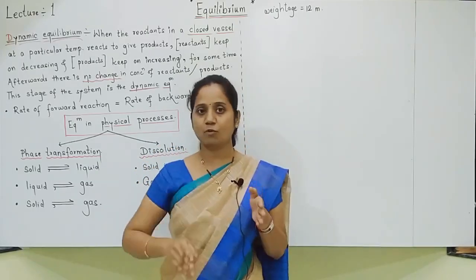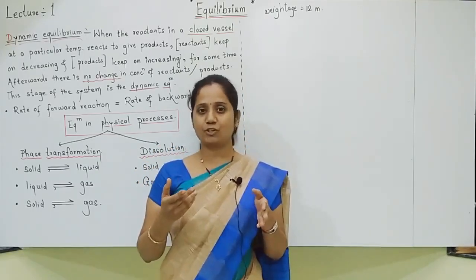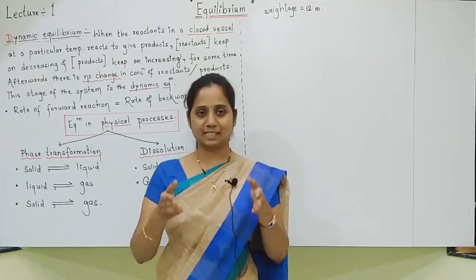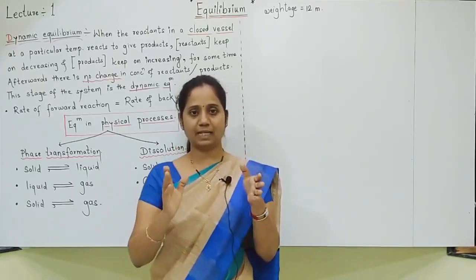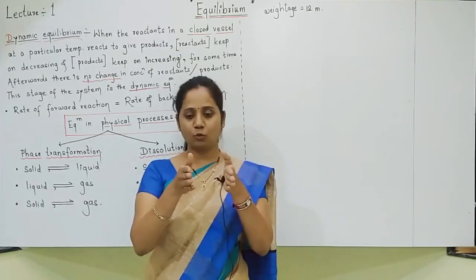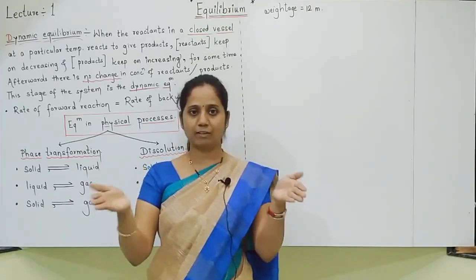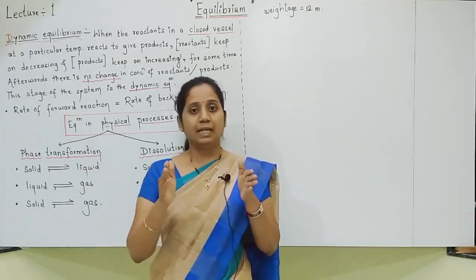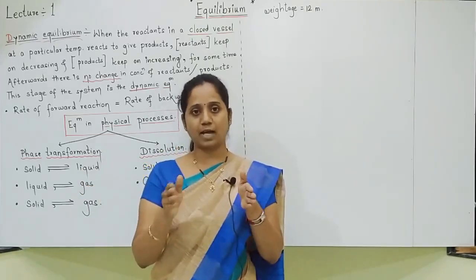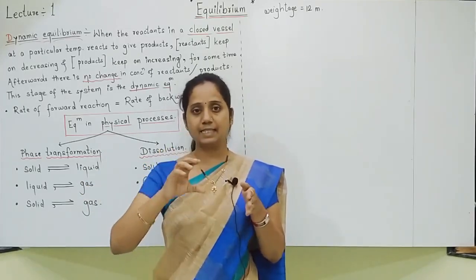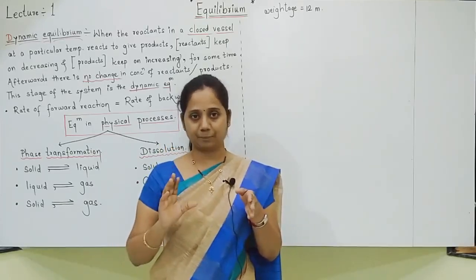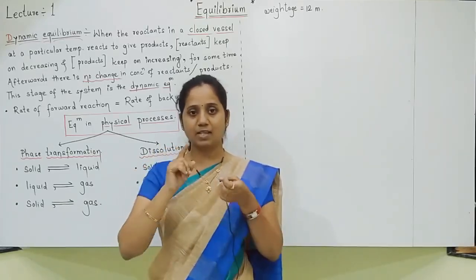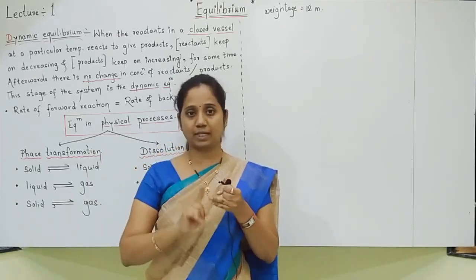What is the specialty of a thermos flask? It is an example of which type of system? Isolated system. Insulating walls will be there, adiabatic walls will be there. So no heat will pass out, no heat will enter inside. Temperature remains constant. Imagine that in this thermos flask, water as well as ice cubes are there.